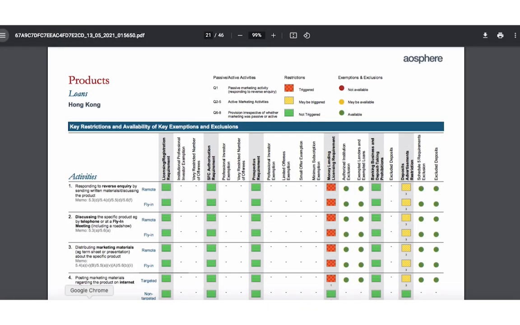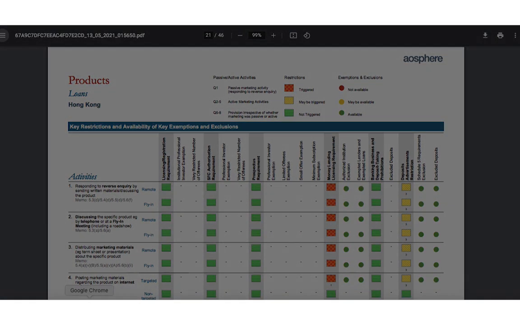This activity matrix is structured consistently across all jurisdictions. So, for example, if you want to just focus on marketing loans, you will go to the relevant section where you will then see how the relevant restrictions and exemptions of the jurisdiction apply, depending on the particular activity to be undertaken. The matrix considers activities such as fly-in and remote marketing, web marketing, and distributing marketing information. We explain if there are any differences in marketing the service versus actually providing the service, and the notes provide an explanation for the color coding.